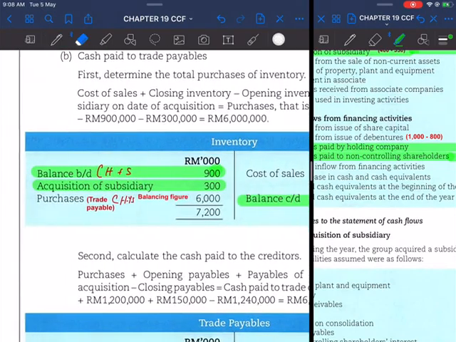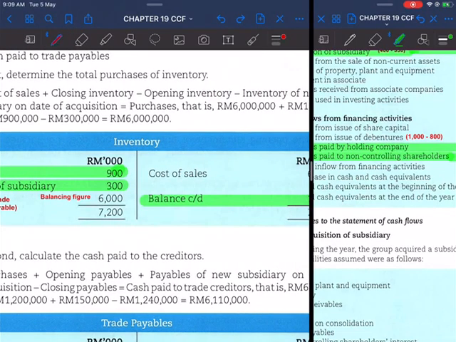Now inventory consists not only of H plus S, but also SS.